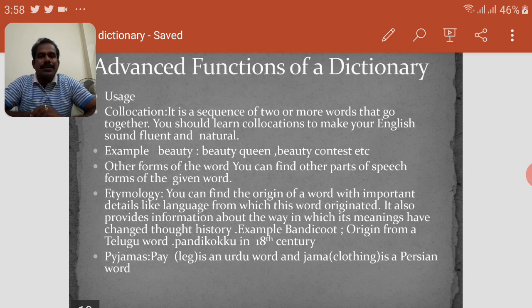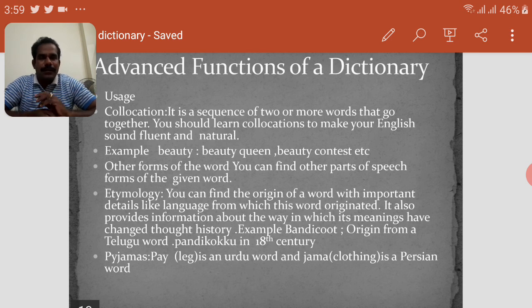Next, pajamas. One more example I would like to mention here. Pajama: pay is nothing but leg. It is an Urdu word. And jama is nothing but clothing, a Persian word. Pay means leg, jama is clothing. Pay is an Urdu word, jama is a Persian word.